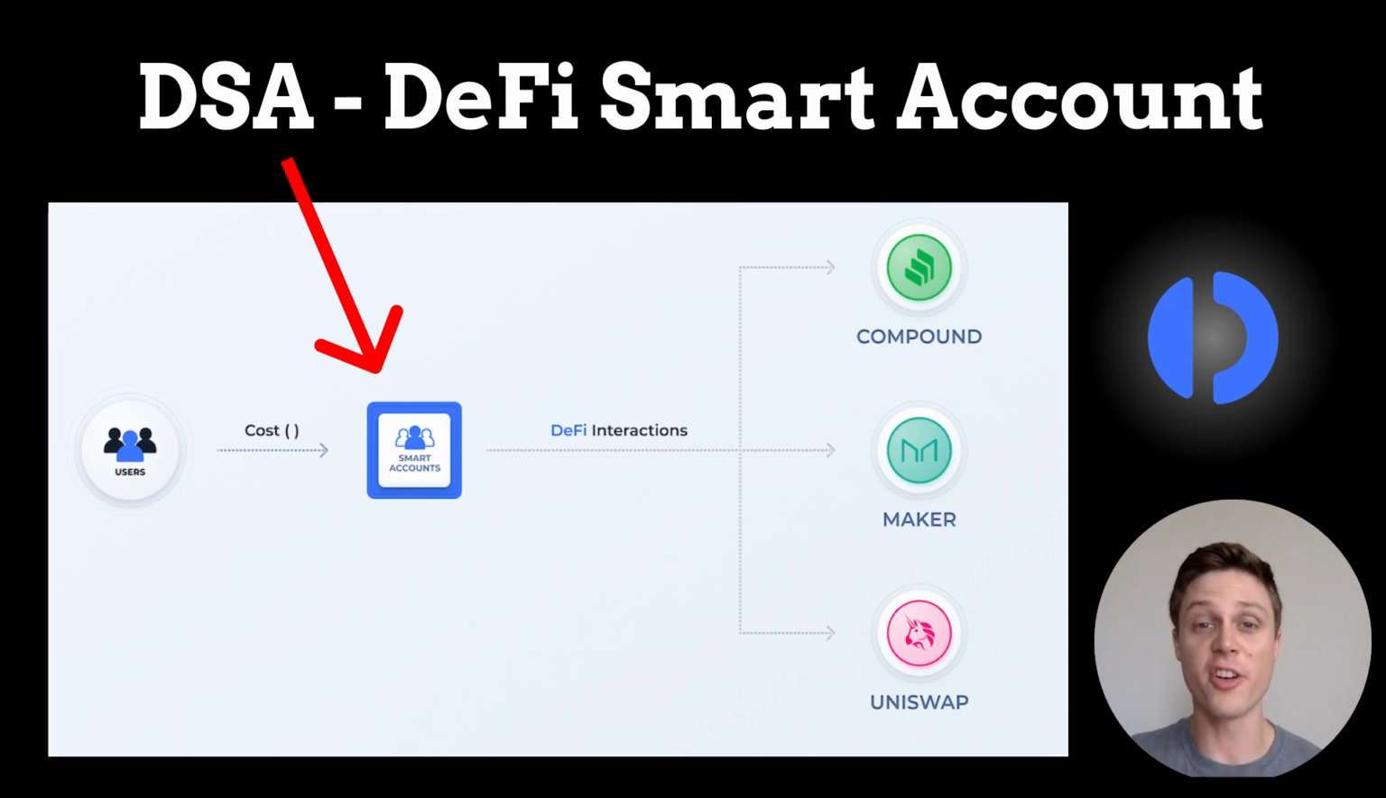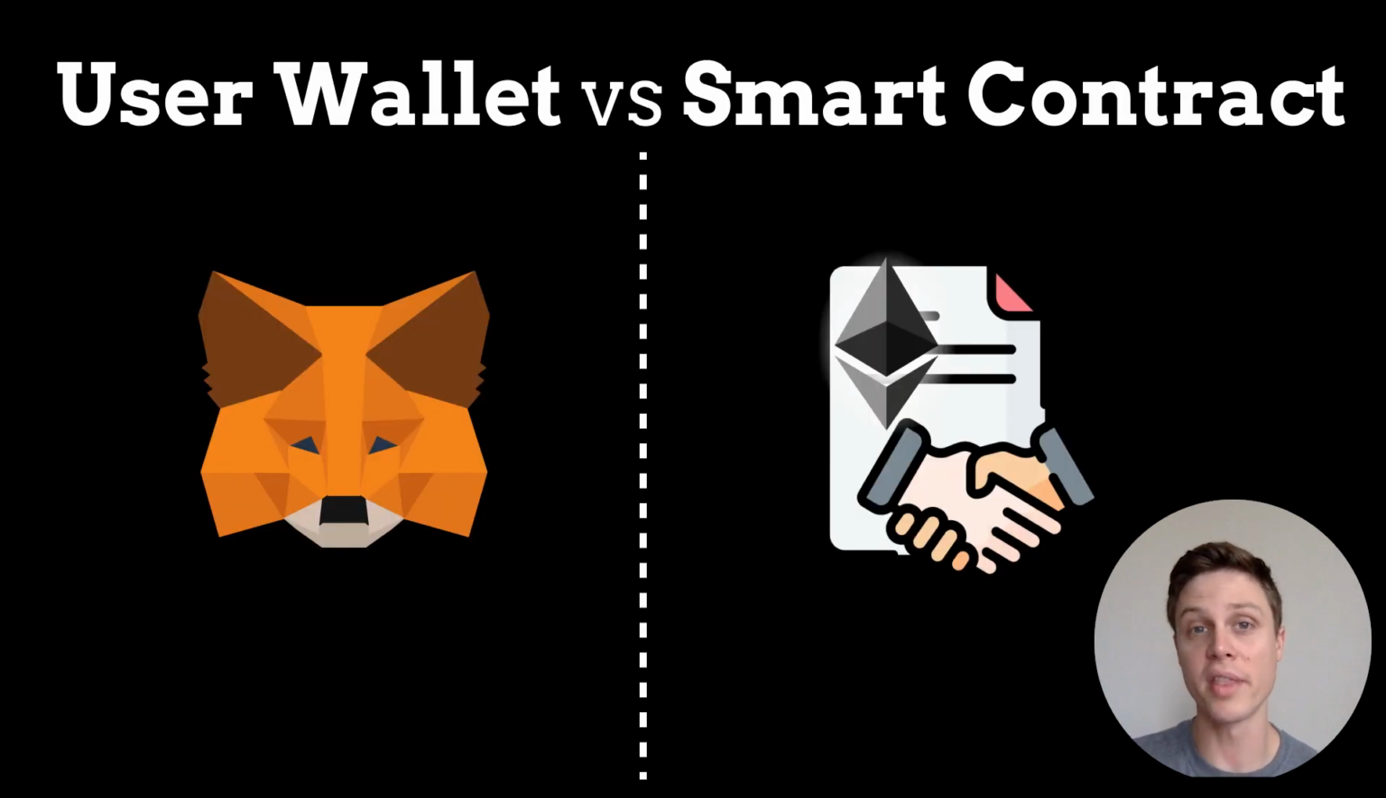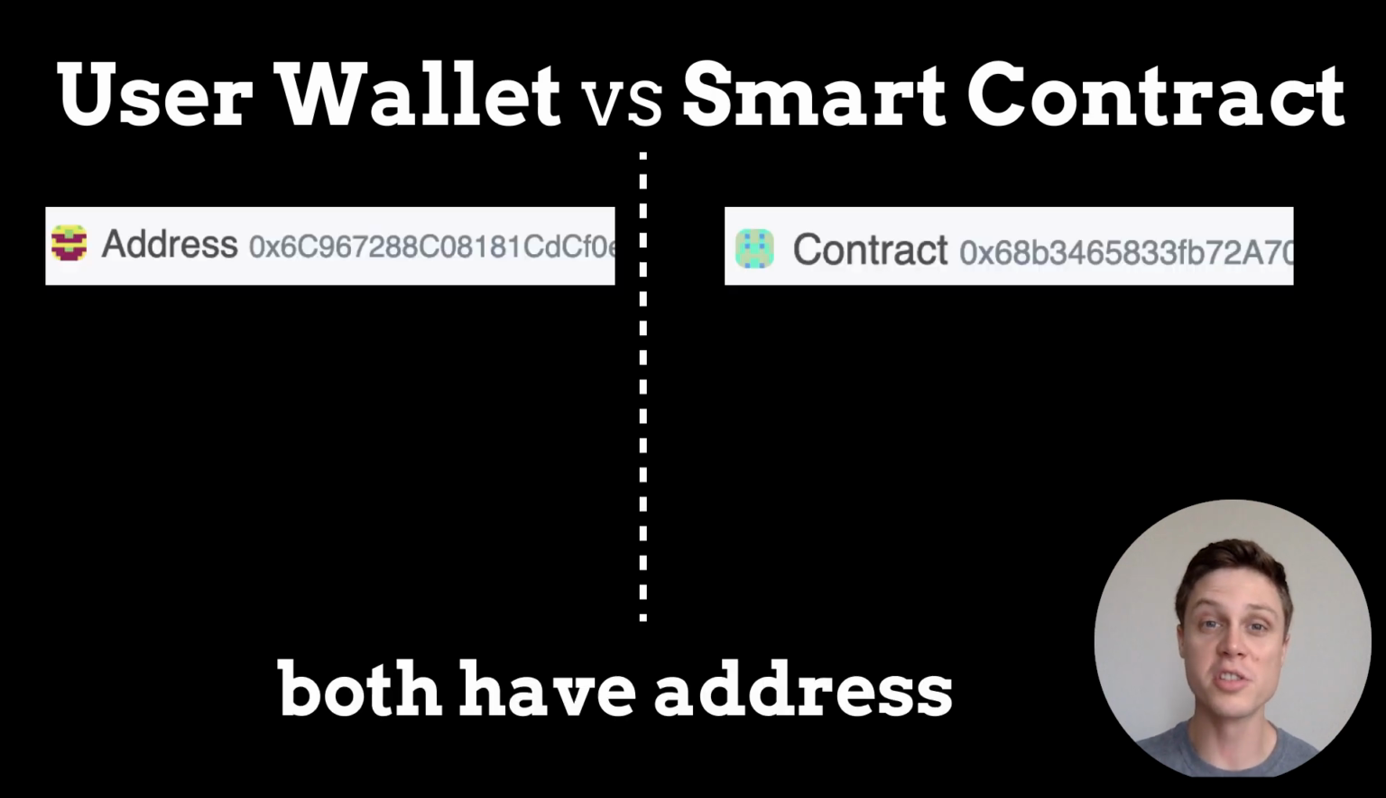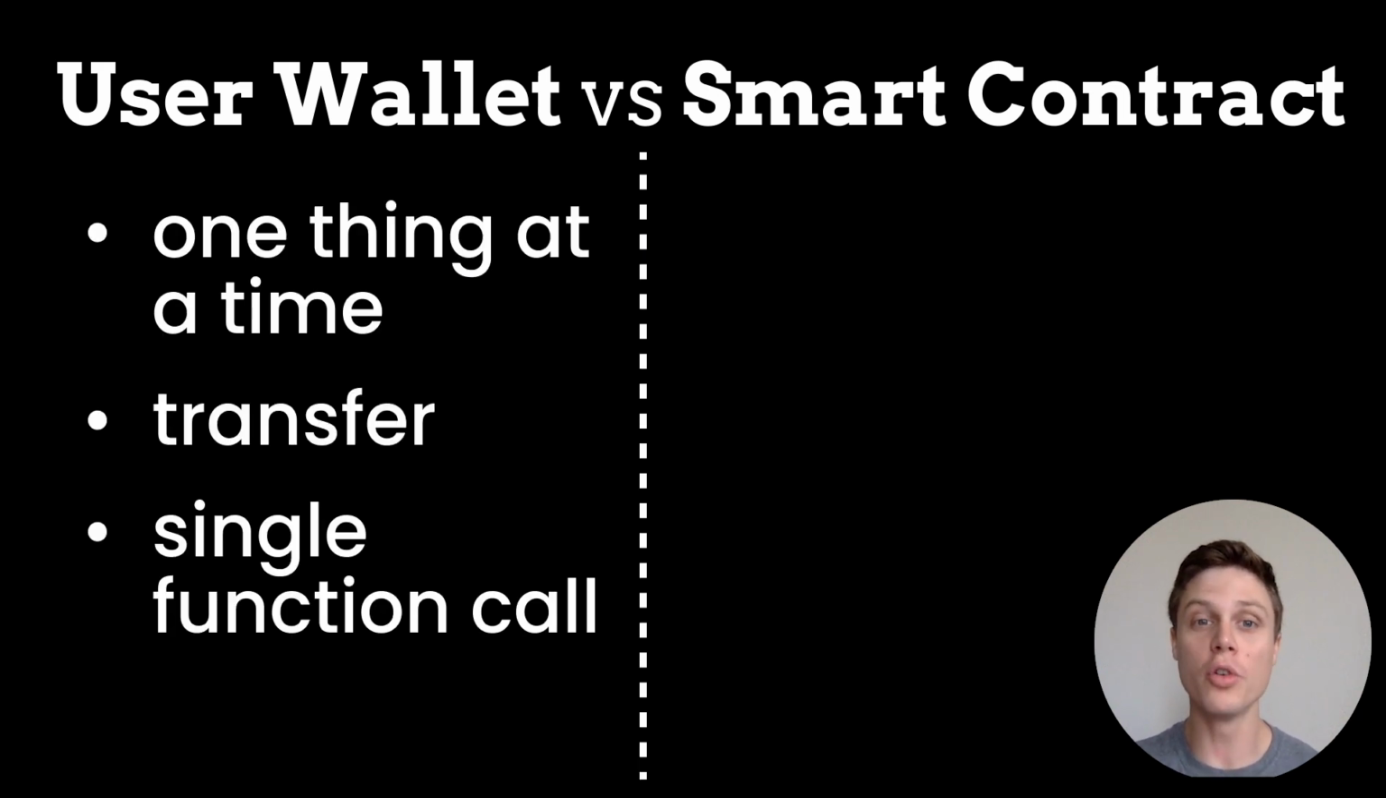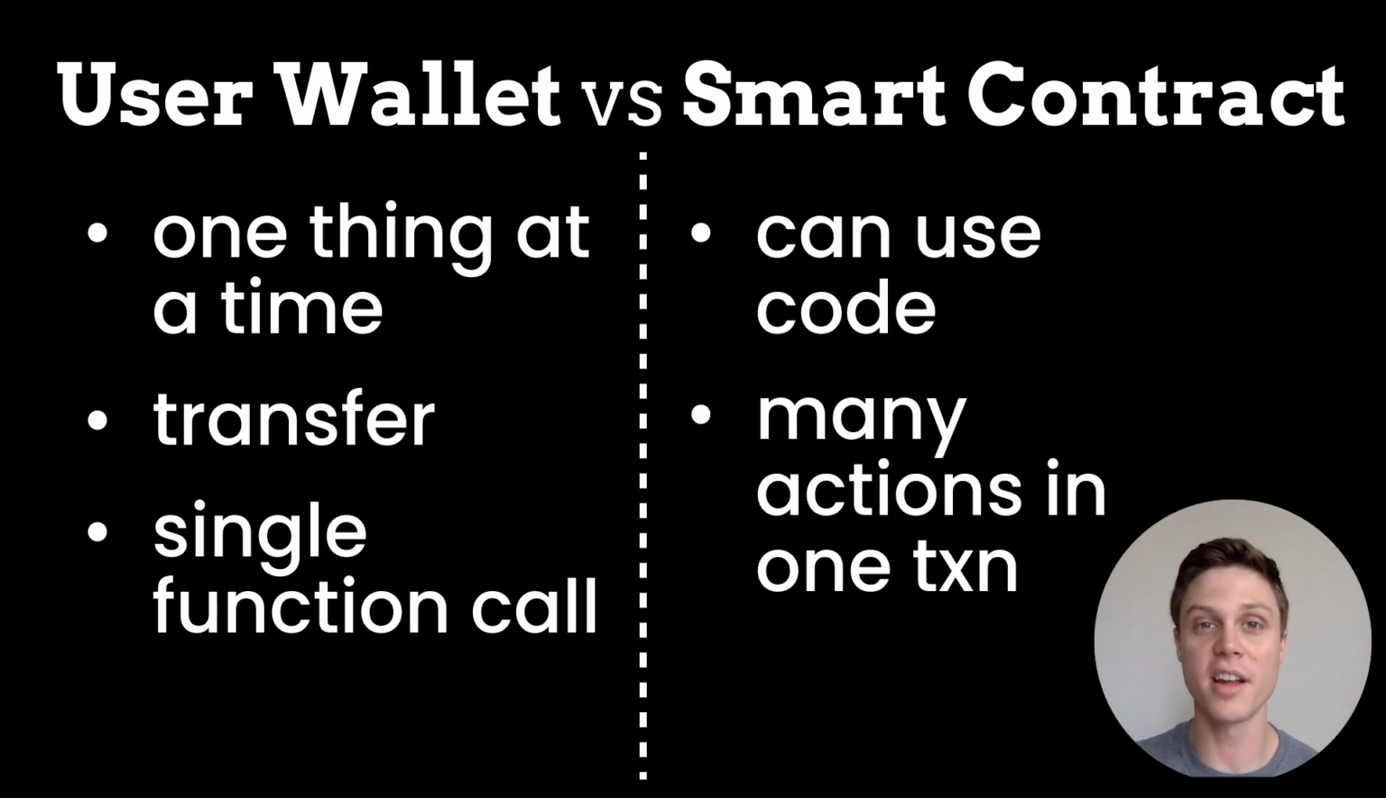It's worth pausing for a second and talking about the difference between a normal user wallet, like the one that you have in your MetaMask, versus a smart contract. Both user wallets and smart contracts have an address on the blockchain, but what they can actually do on the blockchain is very different. User wallets can only do one thing at a time. They can either transfer funds or they can interact with a single function on an existing smart contract. Smart contracts, on the other hand, can use code to combine many different actions into a single transaction.